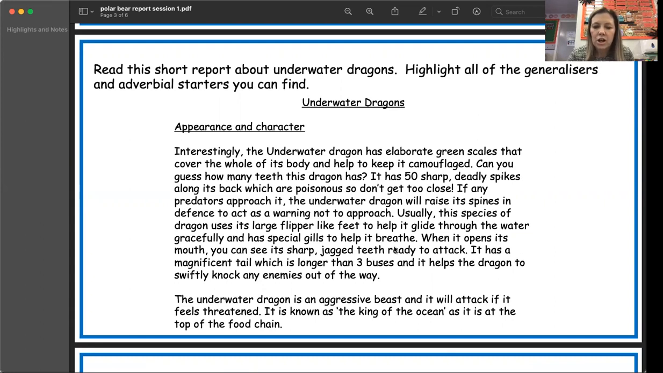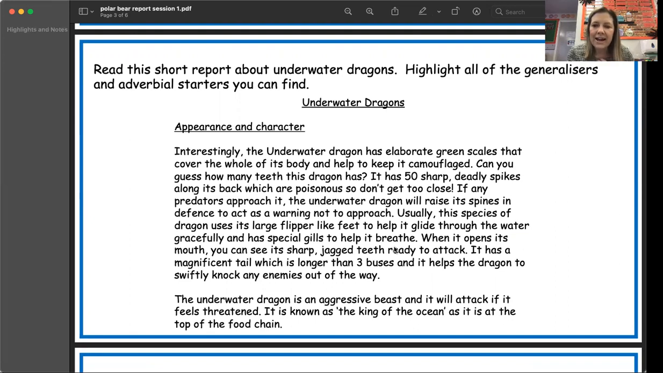to approach. Usually, these species of dragon use their large flipper-like feet to help them glide through the water gracefully and have special gills to help them breathe. When it opens its mouth, you can see its sharp, jagged teeth ready to attack. It has a magnificent tail which is longer than 3 buses, and it helps the dragon to swiftly knock any enemies out of its way.